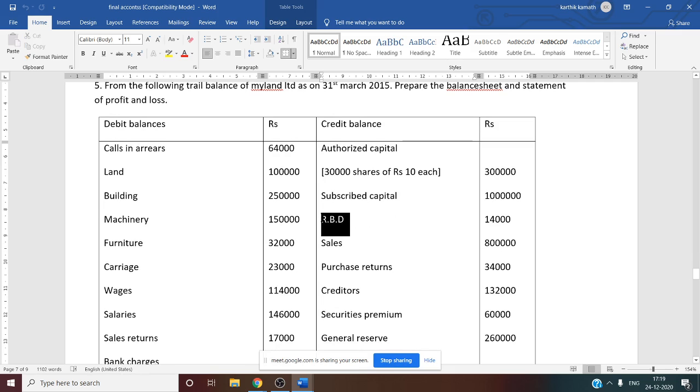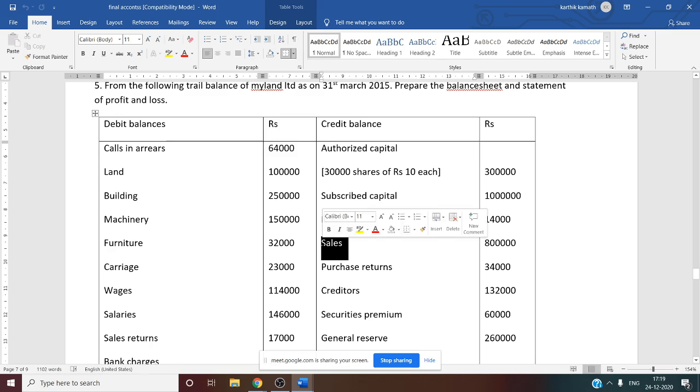Then what about reserve for bad debts? Reserve for bad debt, that is working note number 30. Under working note number 30 we have to consider the reserve for bad debt information. And what about this reserve for bad debt? This is given in the trial balance. So this reserve for bad debts, what happens? It is old RBD. You can say it is old RBD.